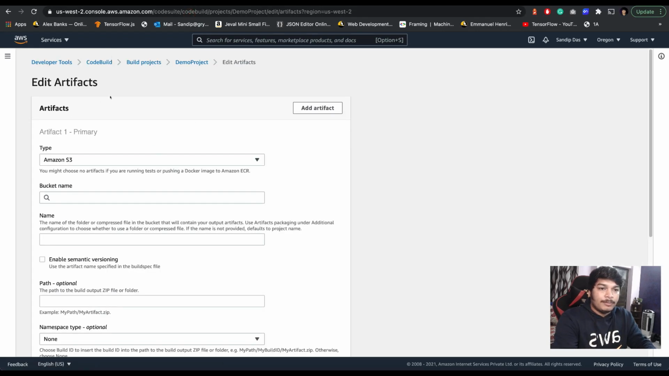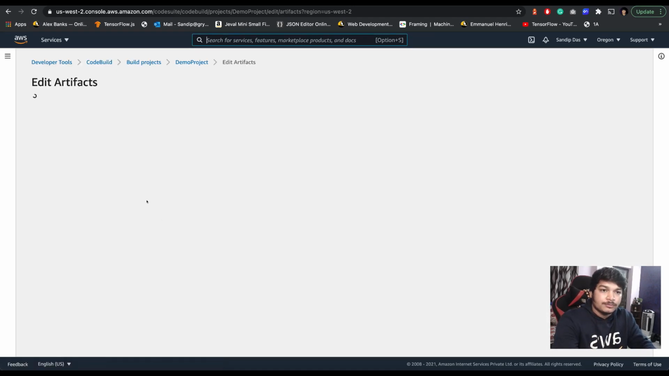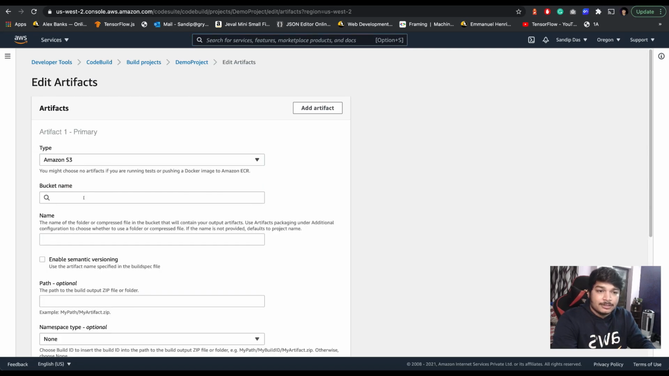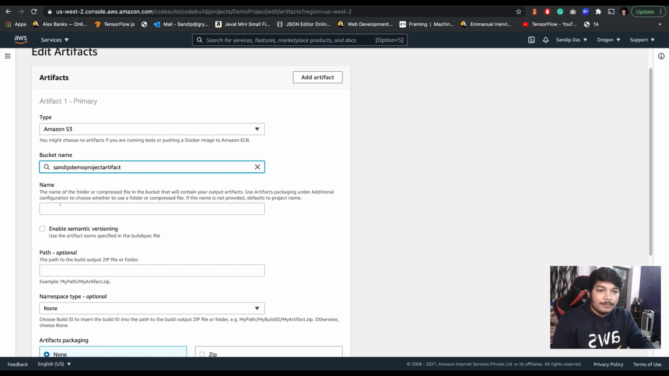Let's come back to this artifact page and refresh the page so we can have the bucket name in the list. Click on Amazon S3, select the type as S3, then search by the bucket name. This is the one. Name: the name of the folder or compressed file in the bucket that will contain your output artifact. Use the artifact packaging under additional configuration to choose whether to use a folder or compressed file. If the name is not provided, the default will be the project name. So if you don't provide the name, it will be the project name. So let's not provide the name.